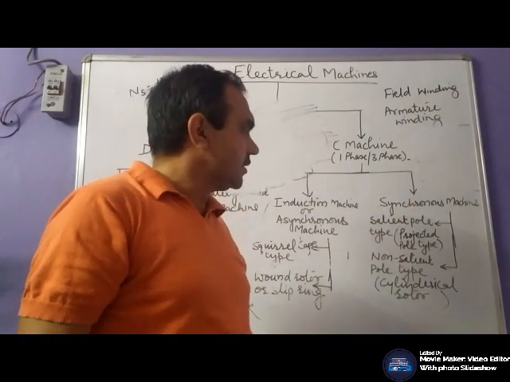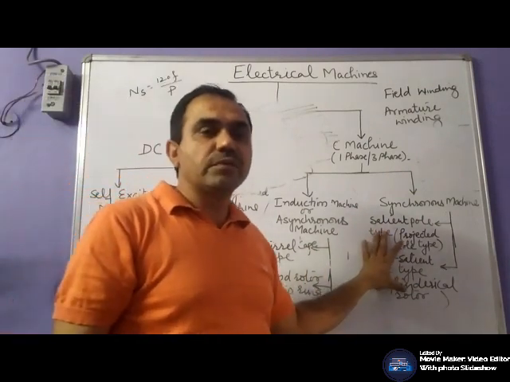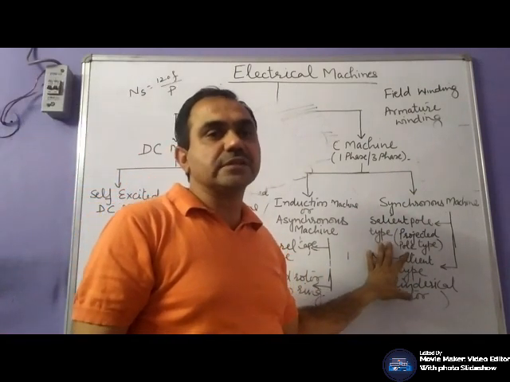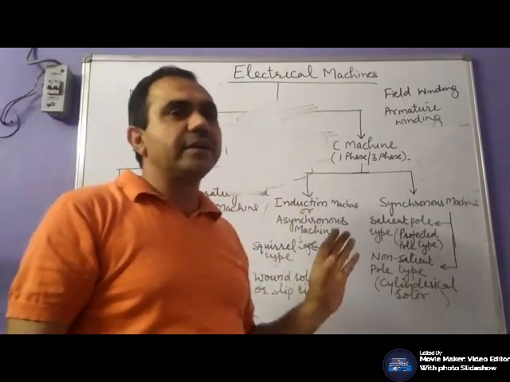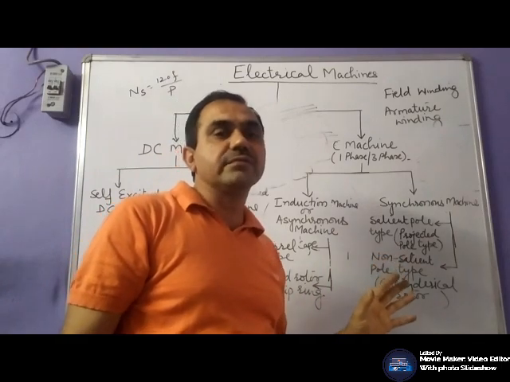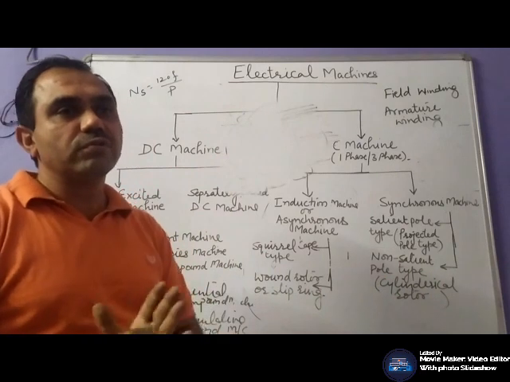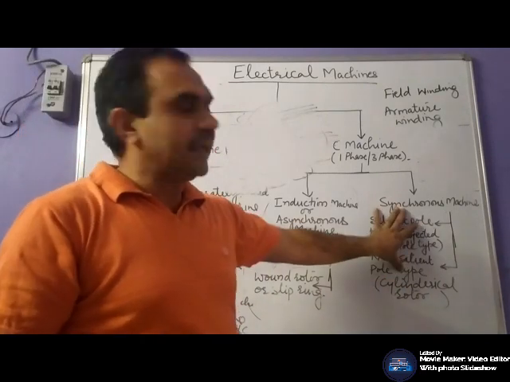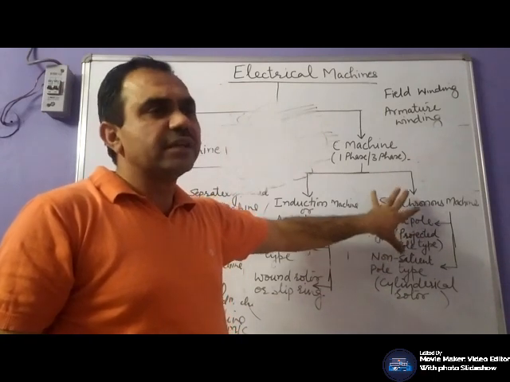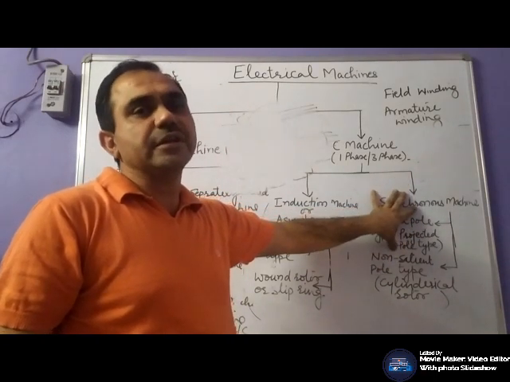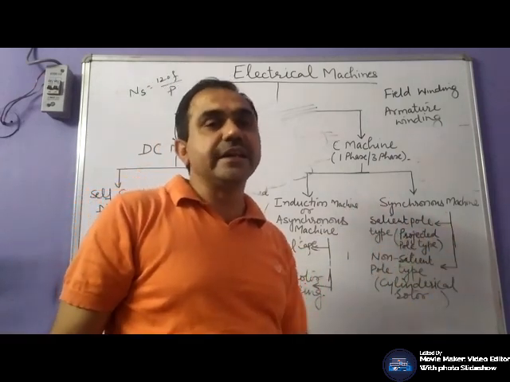Synchronous machine is generally used as a generator. As a motor, it is used for specific applications where speed regulation is required. We require very good speed regulation, means the variation in speed from no load to full load should be negligible. So that's why there we use synchronous motors. But its application is limited, whereas it is widely used as a generator.